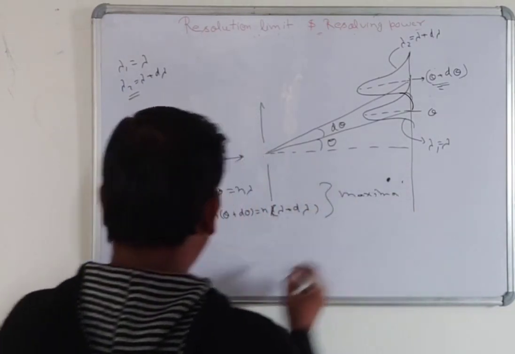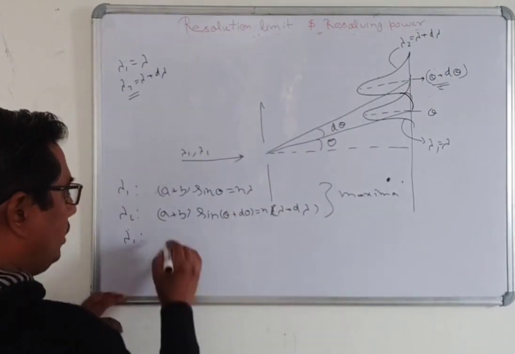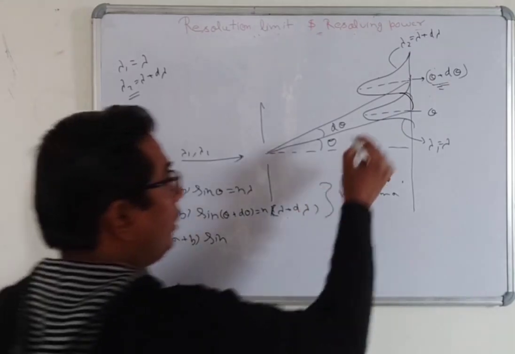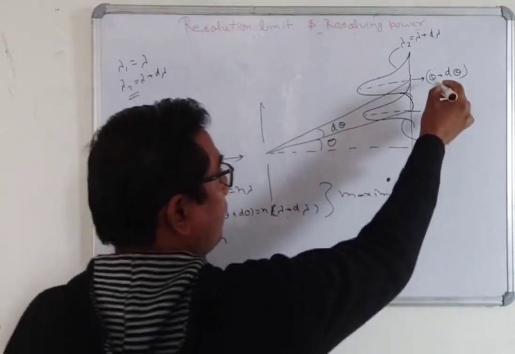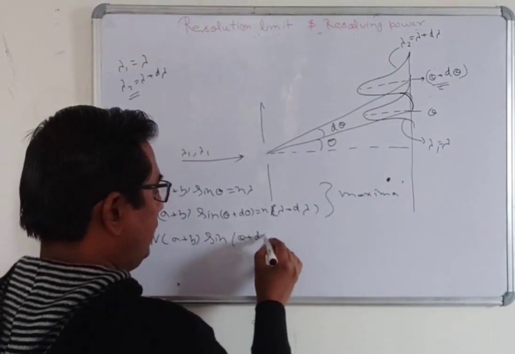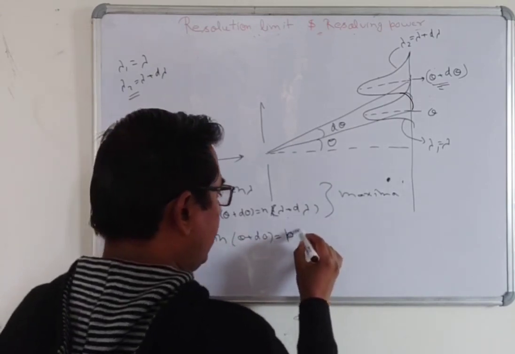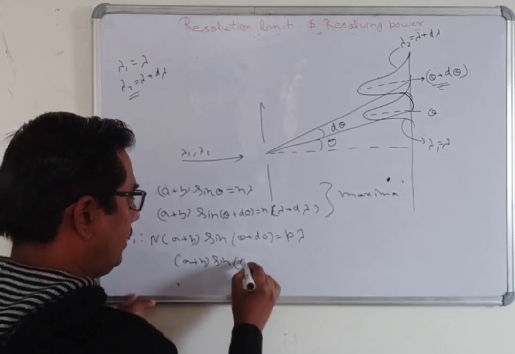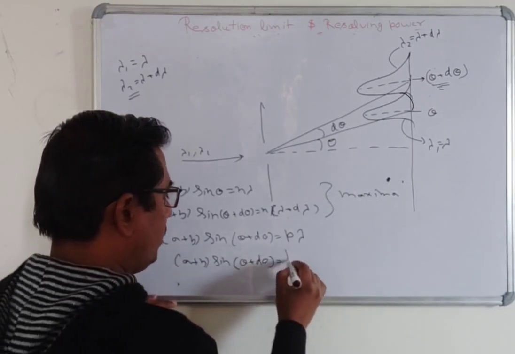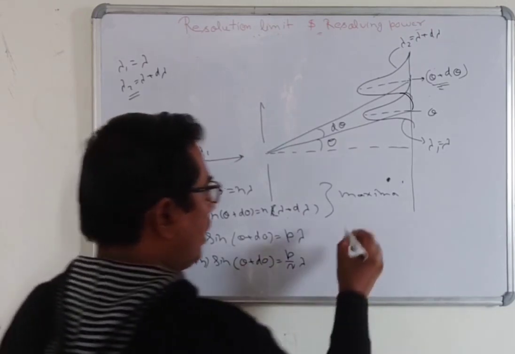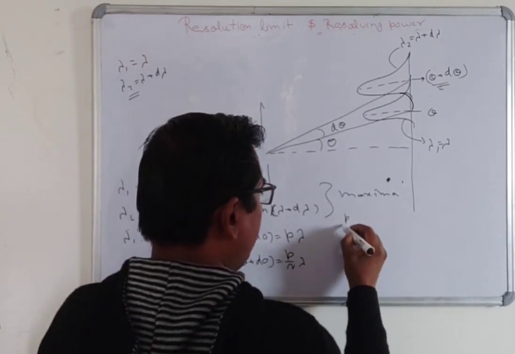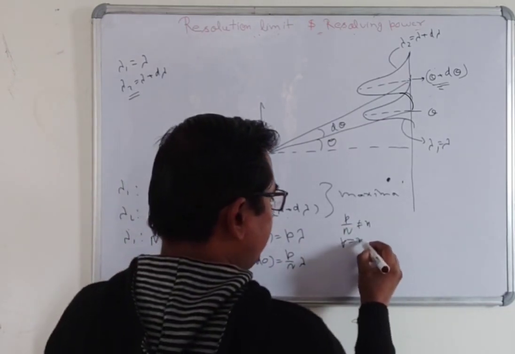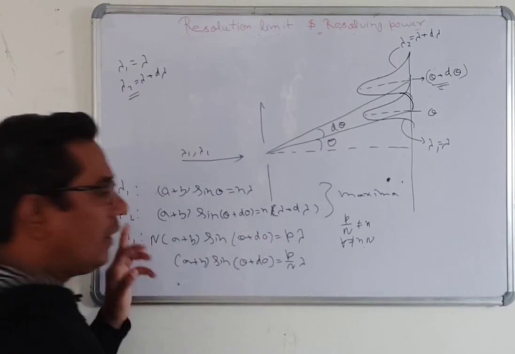Now what is the minima of lambda 1? The minima of lambda 1 is here, at the same values: (a plus b) sine (theta plus d theta) is equal to p lambda over n. All of you know that p by n is not equal to an integer n, because in this condition you will get the maxima.